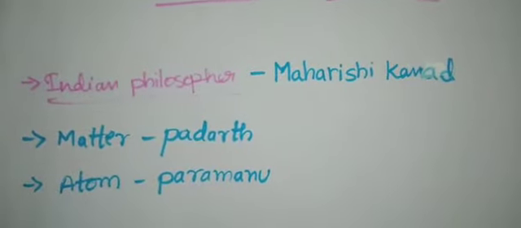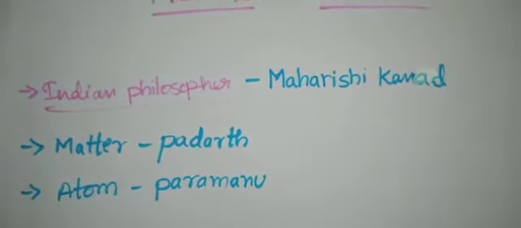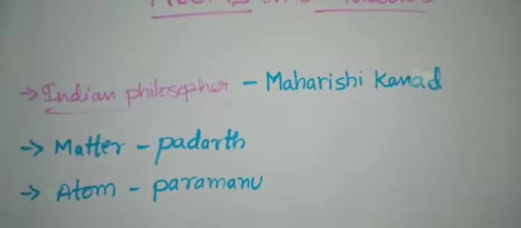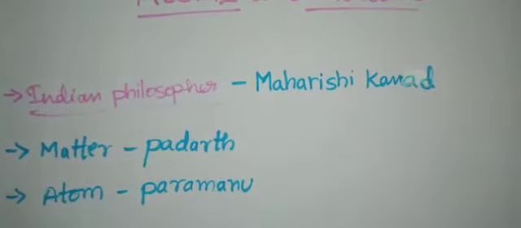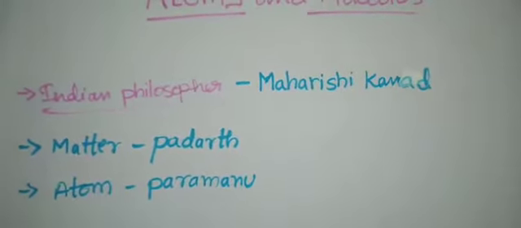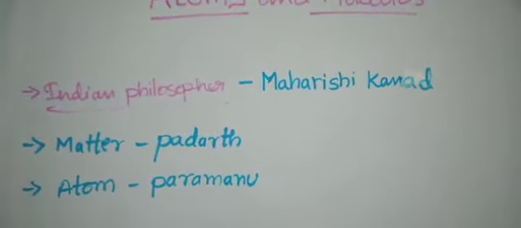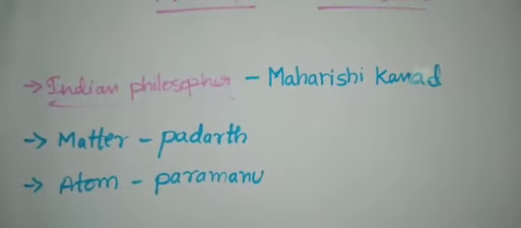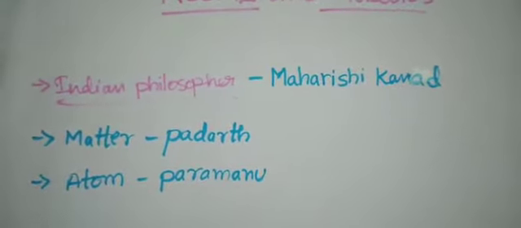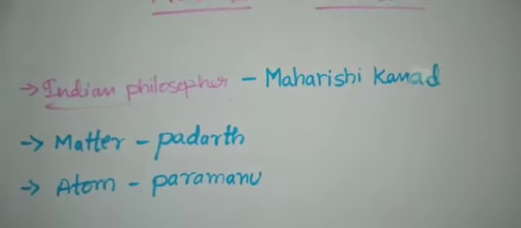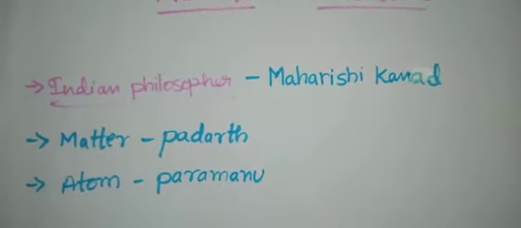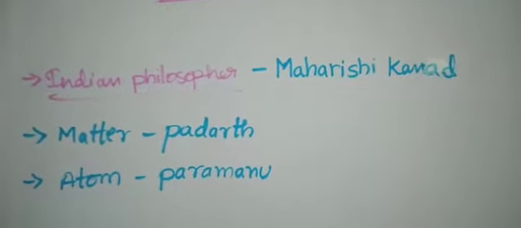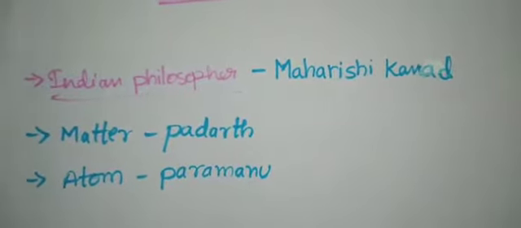He postulated that if we go on dividing matter, we shall get smaller and smaller particles.